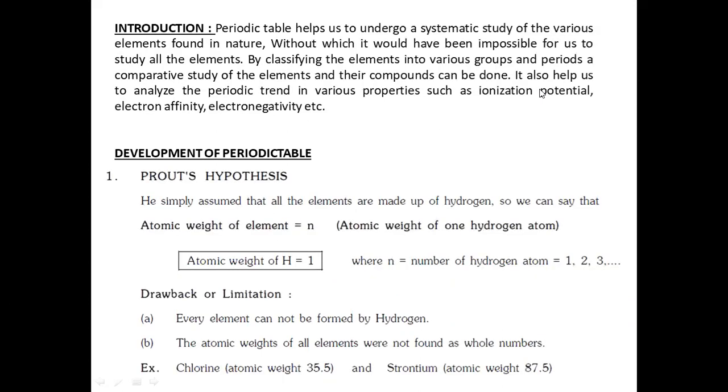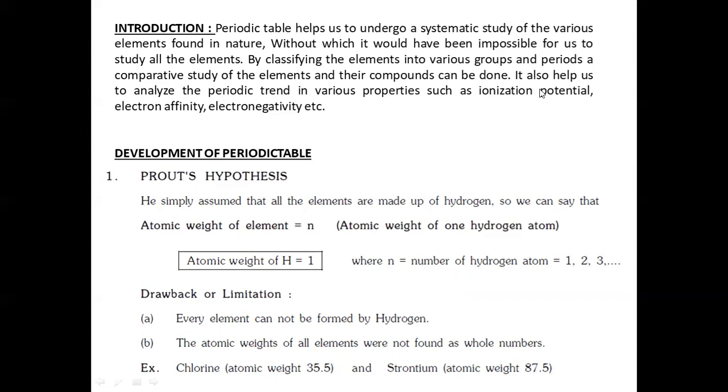So the introduction here: the periodic table helps us to understand a systematic study of the various elements found in our nature, without which it would have been impossible for us to study all the elements. By classifying the elements into various groups and periods, a comparative study of the elements and their compounds can be done. It also helps us to analyze the periodic trend in various properties, such as ionization potential, electron affinity, electronegativity, etc.